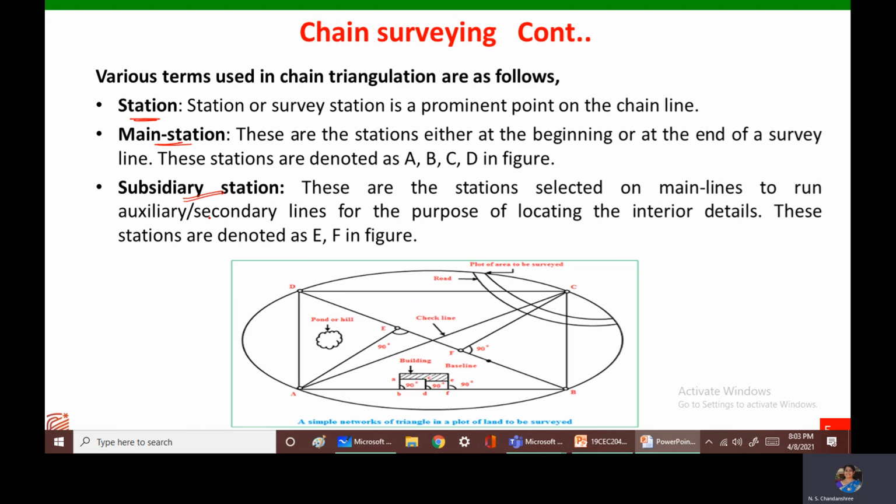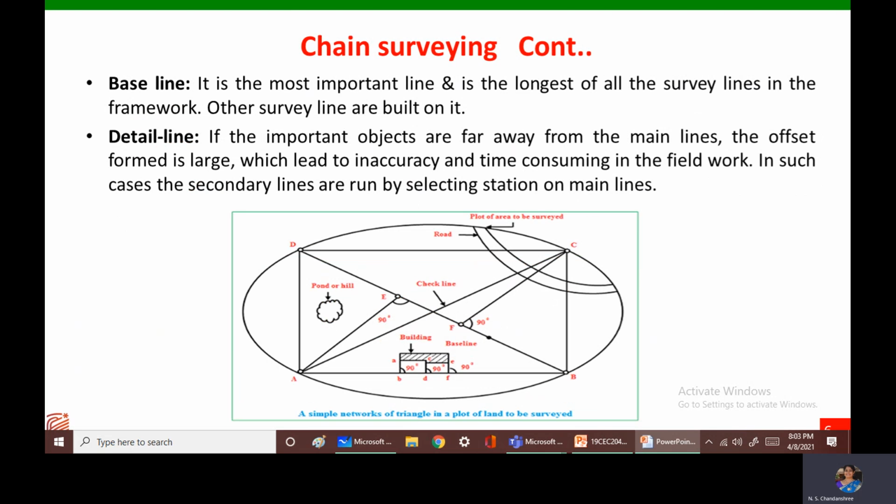Next is the subsidiary station or auxiliary station, also called secondary stations, and these stations are selected to take down additional details. If the area to be surveyed is very large, then with the help of only the main stations, it will become very difficult for us to continue with the survey. So in that case, we establish a number of secondary points from where the readings can be taken. But these secondary points should be visible from the main station.